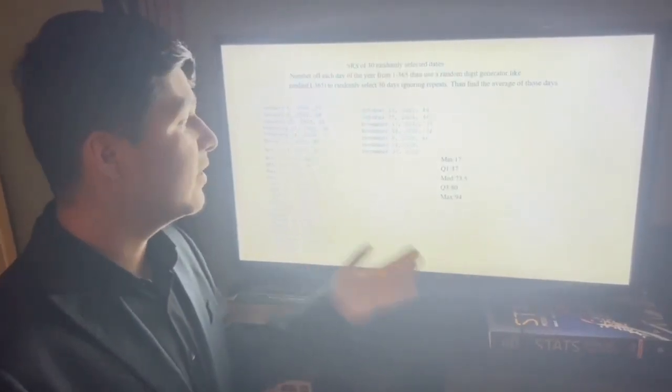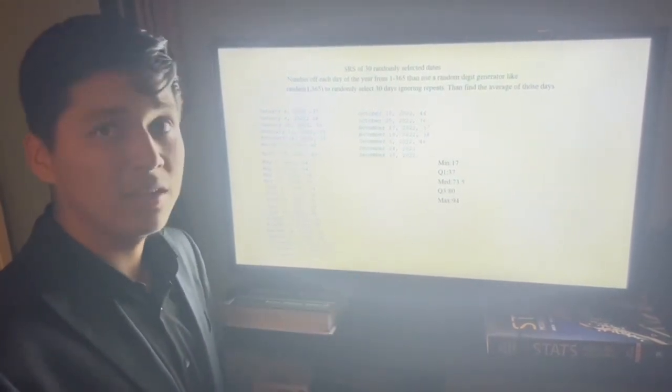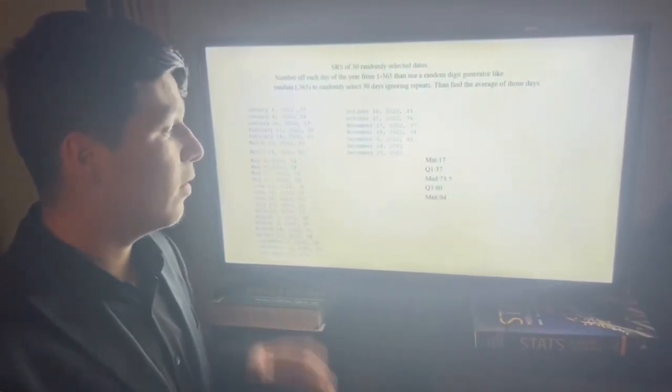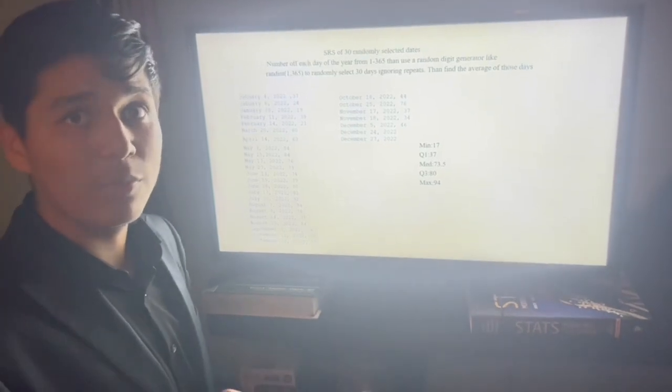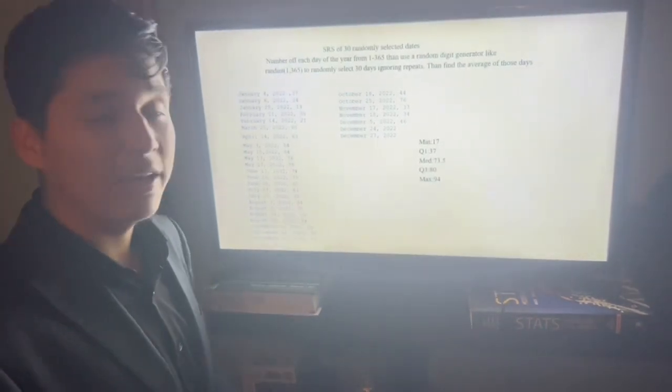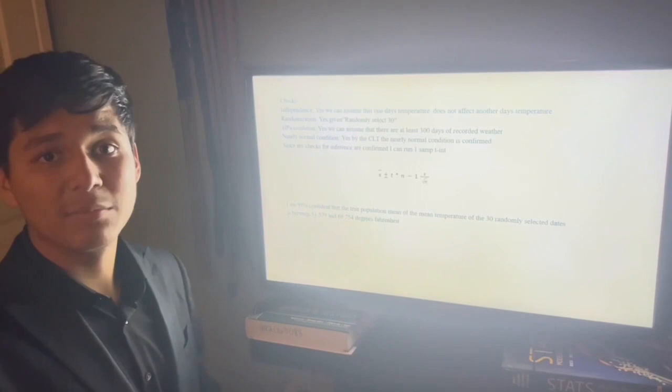Okay. These are the days selected, and it has a mean of 17, Q1 at 37, median at 73.5, Q3 at 80, and the maximum at 95. Now we're going to run a 1-sample t-interval.